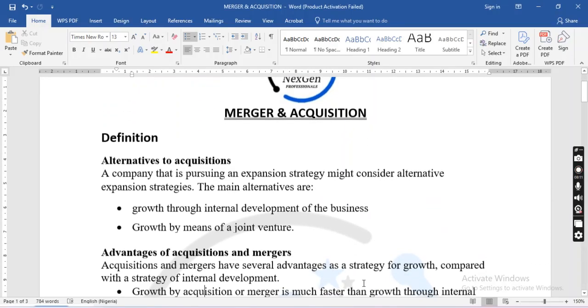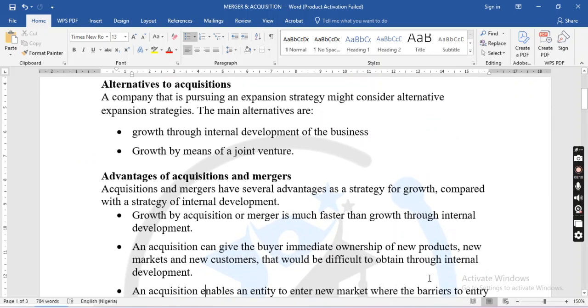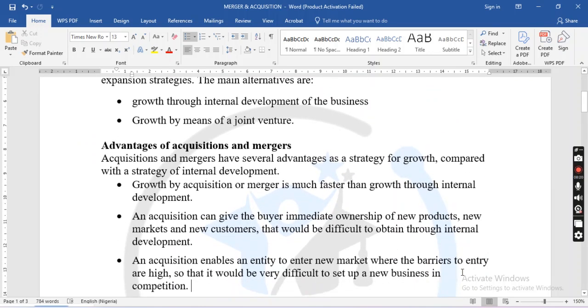Now, having explained this, we will move to advantages.